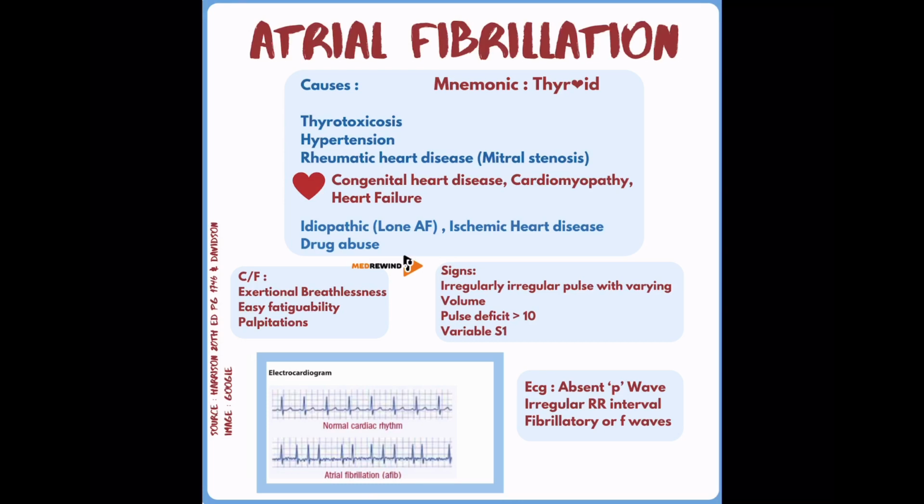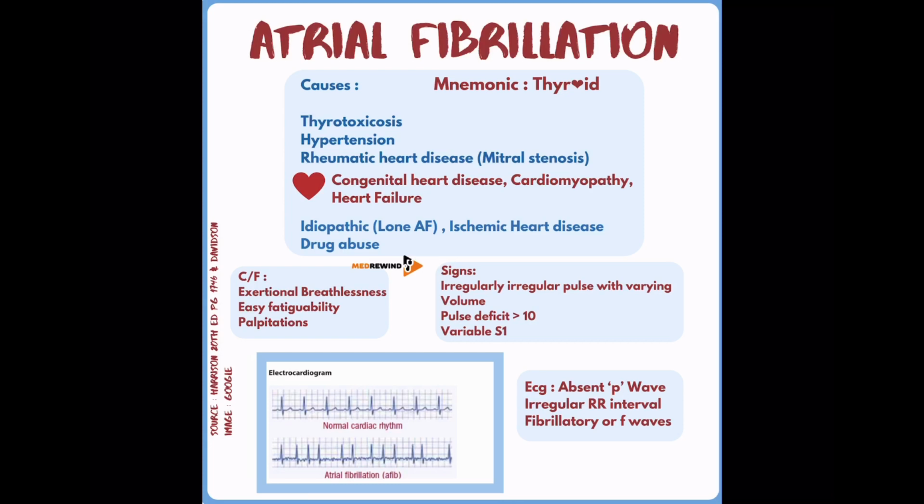So the causes of atrial fibrillation, the mnemonic is THYROID. T stands for thyrotoxicosis. HY stands for hypertension. R stands for rheumatic heart disease, typically mitral stenosis. Cardiac causes are congenital heart disease, cardiomyopathy and heart failure. Idiopathic causes like lone atrial fibrillation, ischemic heart disease, and drug abuse.